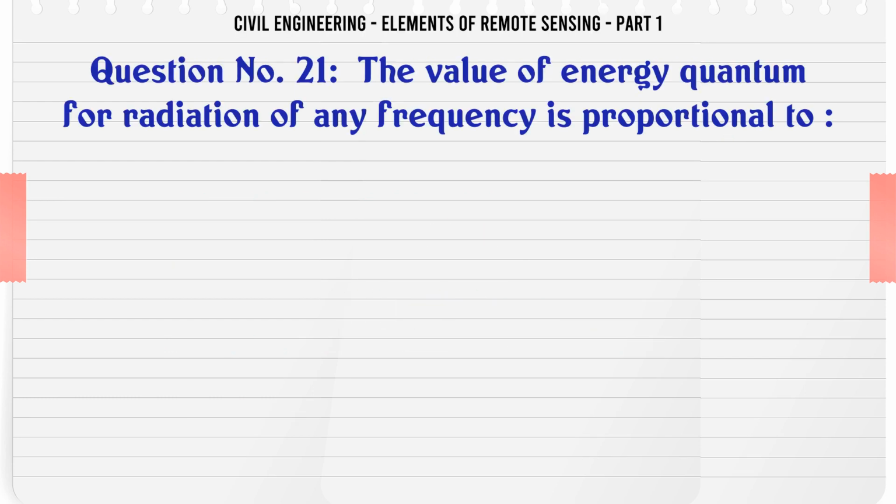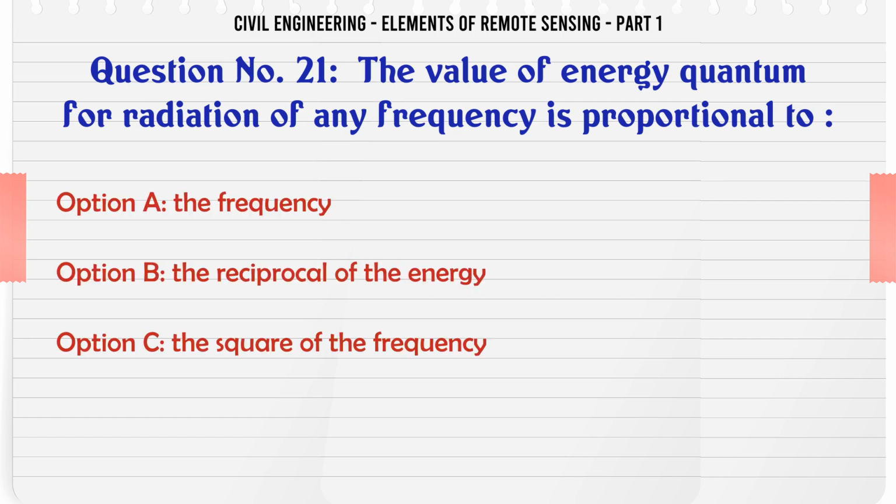The value of energy quantum for radiation of any frequency is proportional to A. The frequency. B. The reciprocal of the energy. C. The square of the frequency.